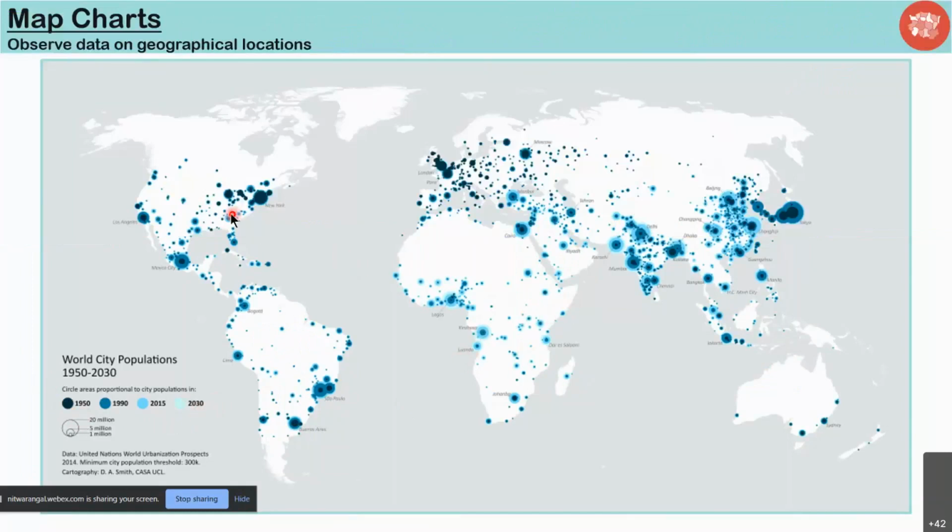Let's say in developed countries, between the 1950s and 2030, there isn't much growth to be expected. As you can see, the darker circles are much more predominant. Whereas in developing countries such as Africa, India, and China, the projections show the population is going to increase till 2015 and 2030. So this is how you can understand the